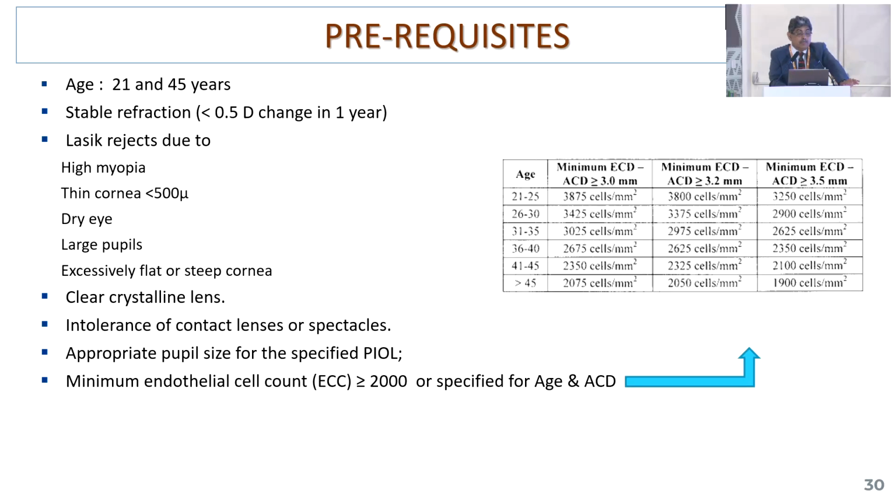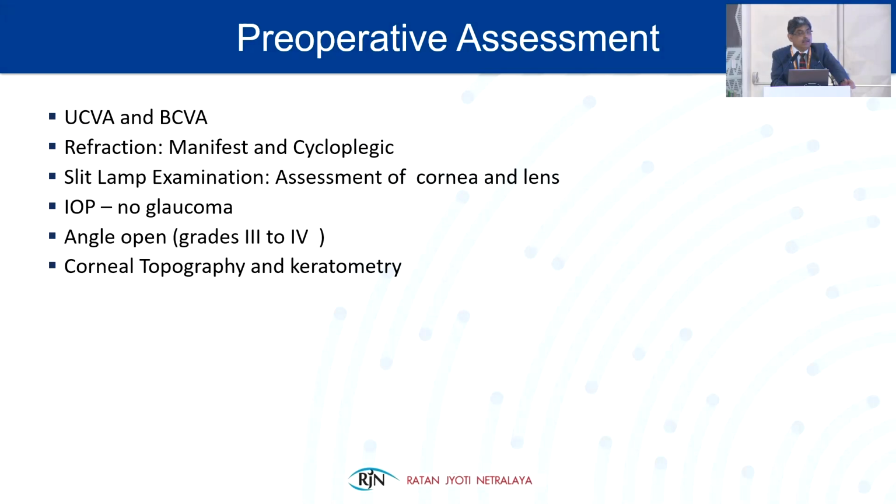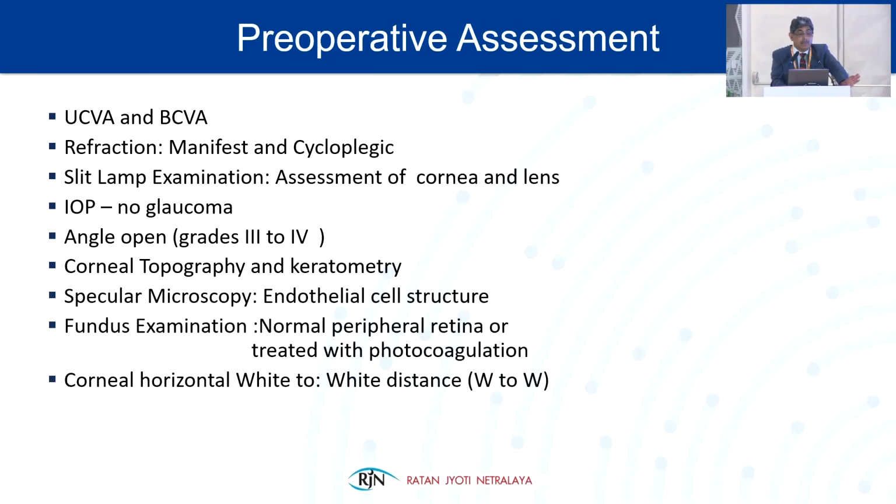And there should be a minimal endothelial cell count of more than or equal to 2000, and with the age, angle size and anterior chamber depth, there is a table here. And adequate crystalline lens rise should be seen on ASOCT. So all these investigations are done: uncorrected and best corrected visual acuity, refraction, manifest and cycloplegic, slit lamp examination, mainly for the cornea and lens, IOP, no glaucoma, angle should remain open, corneal topography, tomography and keratometry, which is very important. Specular microscopy should be done. Fundus examination should be normal, with peripheral retina normal or treated by photocoagulation.